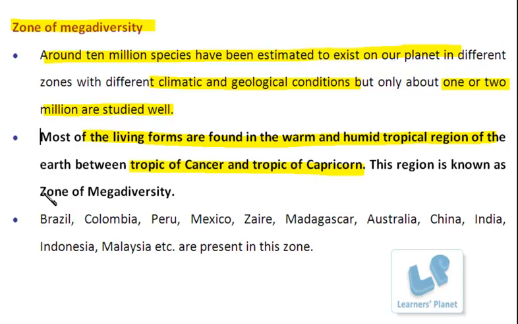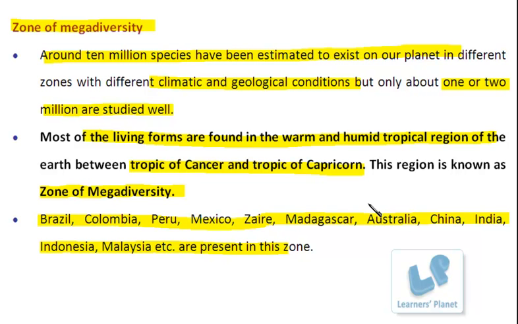And this zone where the maximum diverse living forms are present is known as the zone of mega diversity. Now, which countries will come in this particular zone? Examples are Brazil, Colombia, Peru, Mexico, Zaire, Madagascar, Australia, China, India, Indonesia, Malaysia, etc. There are so many countries that you can imagine that are coming in this particular central part.